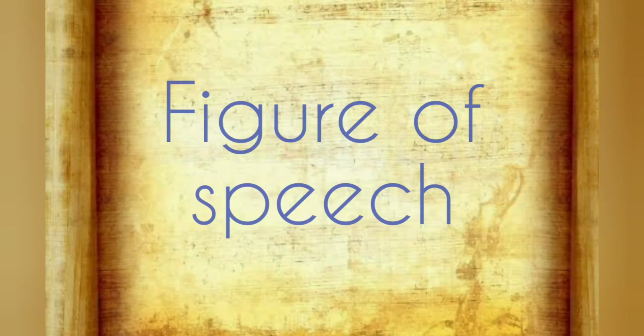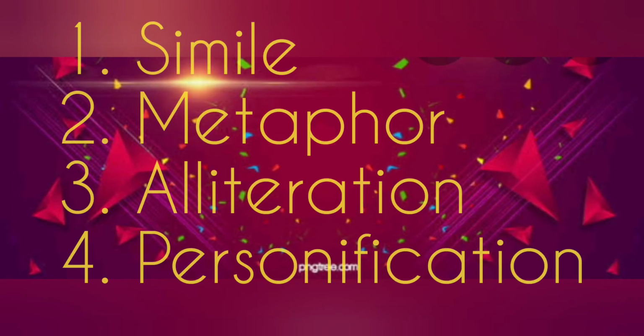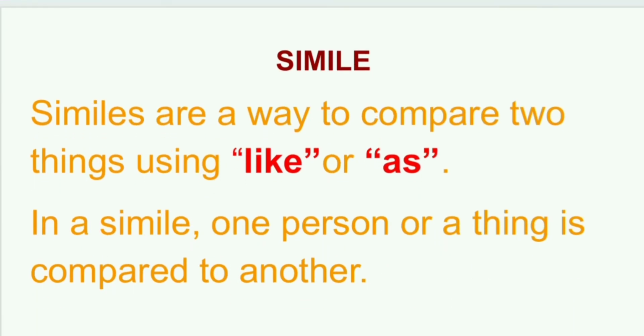Today's topic is figure of speech. So, today we learn the four important figures of speech. That is, first one is simile, second is metaphor, third is alliteration, fourth one is personification. First, we'll know what is a simile.